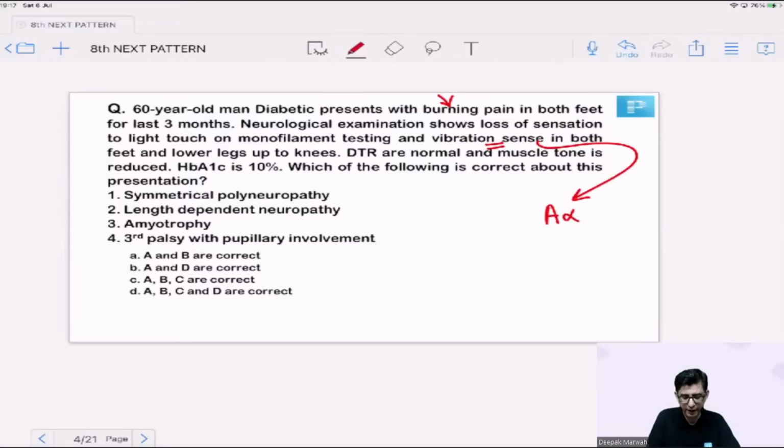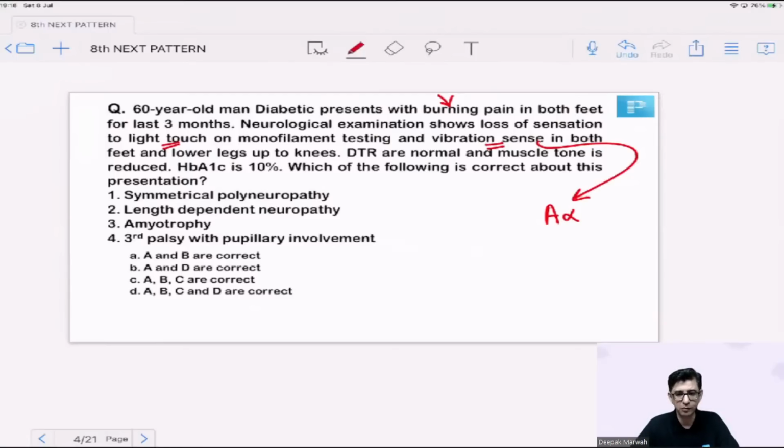And with respect to light touch, and a lot of the time in these patients, the pain component also gets affected. So I'm talking about both large as well as small fibers, because in diabetes mellitus, ultimately, it starts with small nerve fiber damage. Most of the time it's going to be small nerve fiber damage, but at the same time, large nerve fiber damage can also be present in a patient.